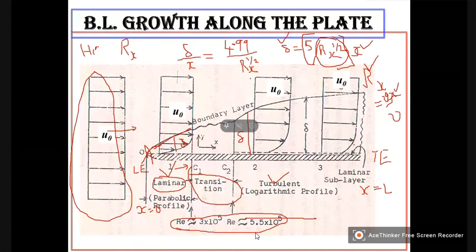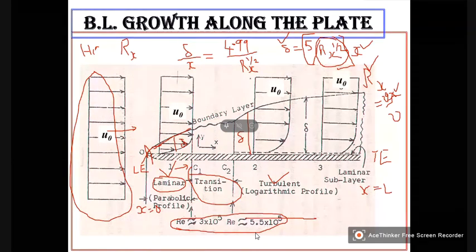So if the Reynolds number exceeds 3 into 10 to the power of 5, the flow in the boundary layer is no more laminar. It tends to become turbulent. When the Reynolds number is greater than 5.5 into 10 to the power of 5, it is surely turbulent. So there is only a slight transition range. Here transition is not with distance, it is with respect to time. Sometimes the flow will be laminar and sometimes turbulent in that range.